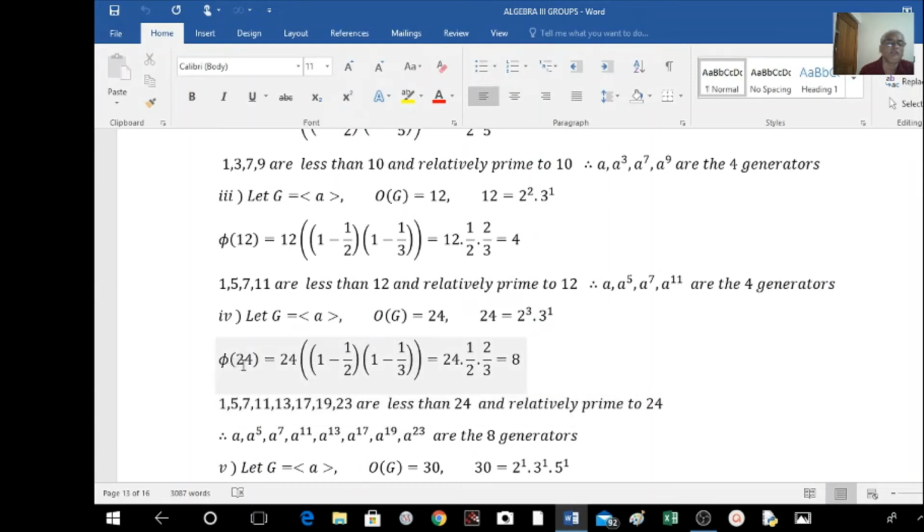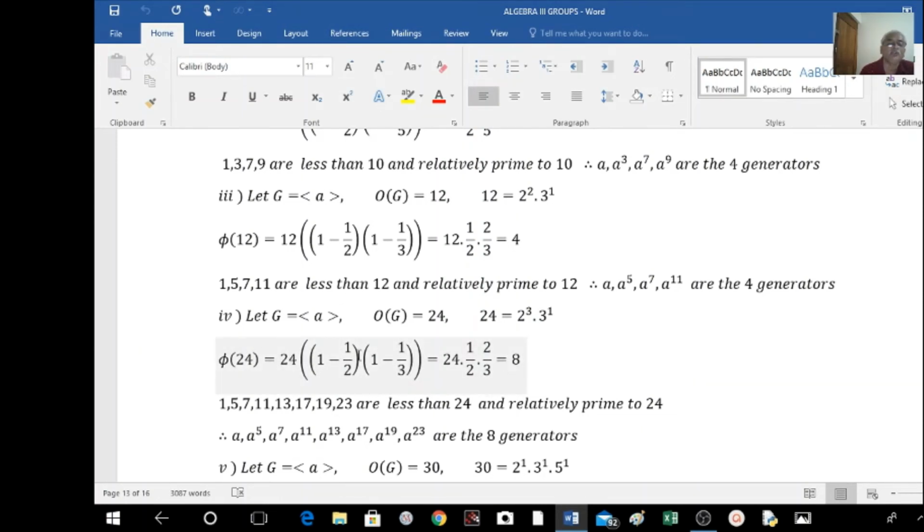Now phi of 24 is equal to 24 into 1 minus 1 by 2 into 1 minus 1 by 3. This is 24 into 1 by 2 into 2 by 3. 2 gets cancelled. 3 into 1, 3 into 8. Okay, so the final answer is 8. So there are 8 generators.